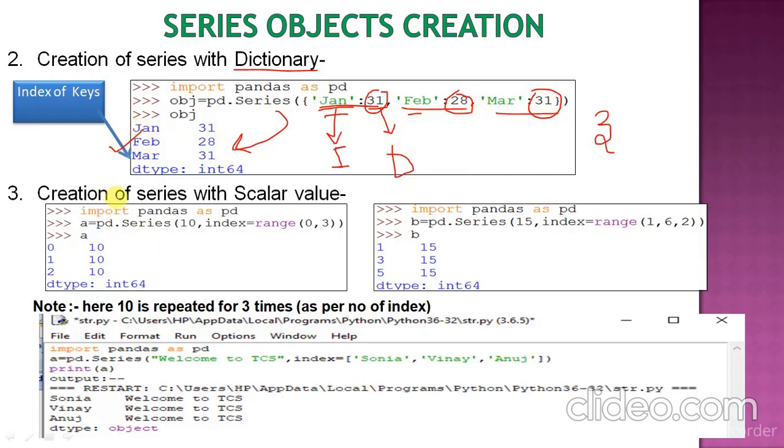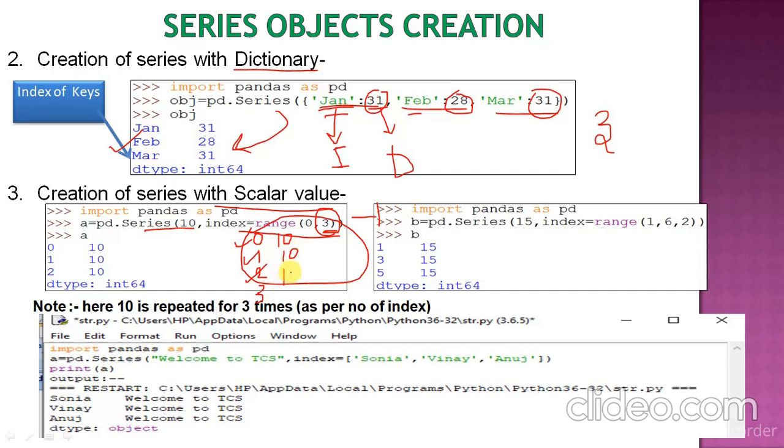Now we are creating a series with the help of the scalar value. Here 10 is passed, index is 0 to 3. So 10 is repeated. How many times will 10 repeat? It will repeat 3 times. Cause आपकी रेंज जा रही है 0 to 3 and you always remember कि जो भी अपर लिमिट होती है हम अपर लिमिट में से -1 करते हैं तो it will go from 0, 1 and 2 and 10 will be repeated 3 times.